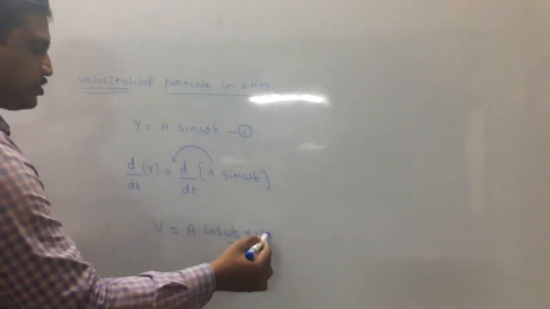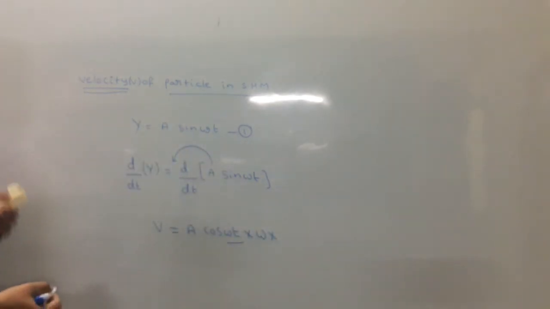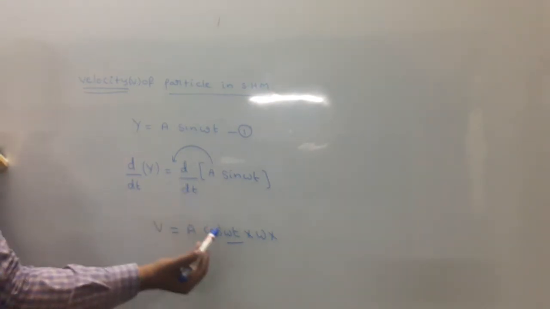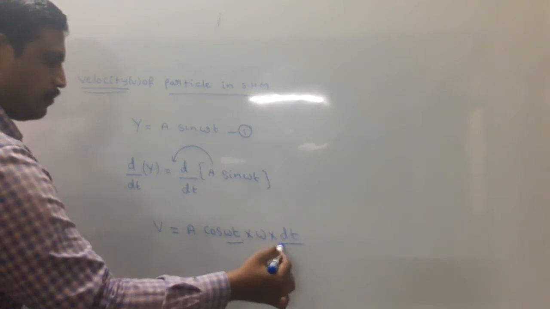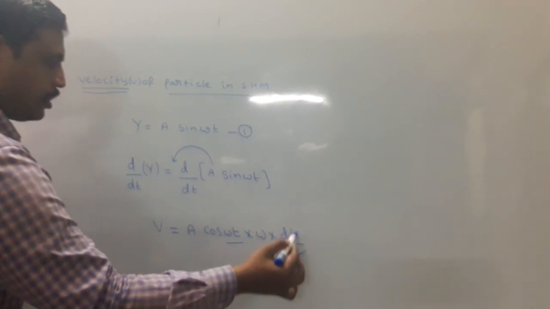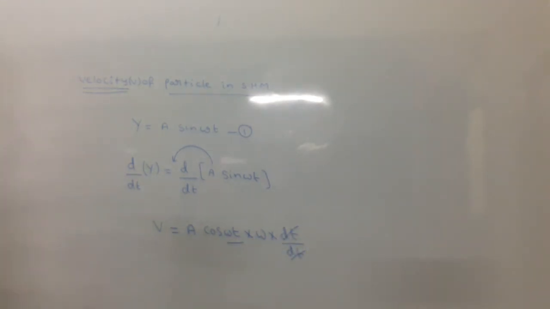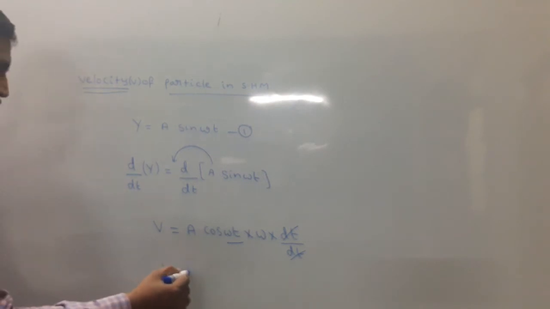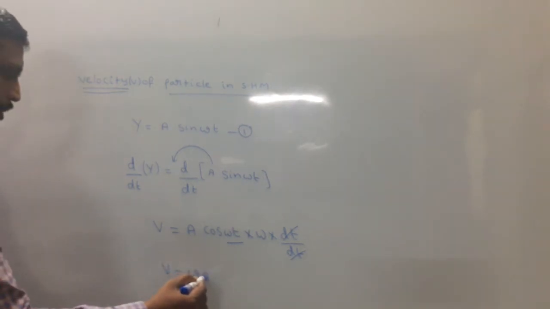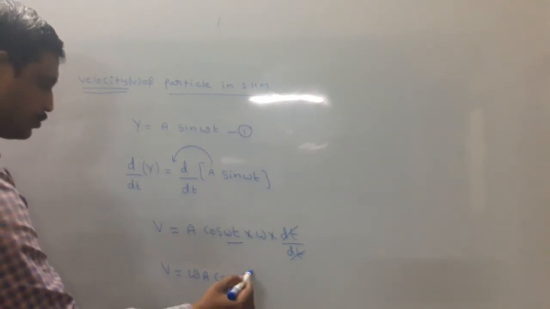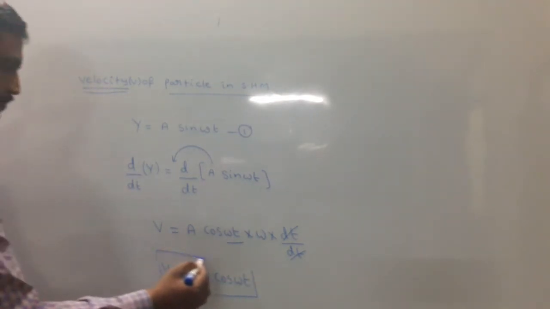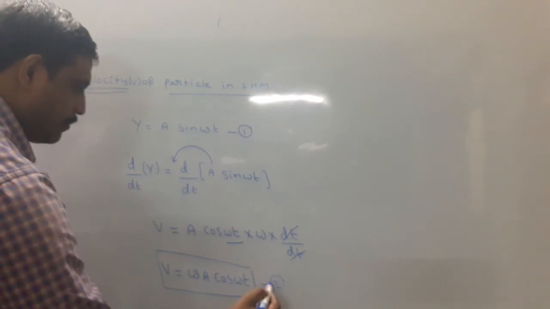Omega is a constant, write it outside. D by dt of t is simply dt by dt, which cancels. What is the final formula for velocity of a particle in SHM? V equals omega A cos omega t. Equation number 2.